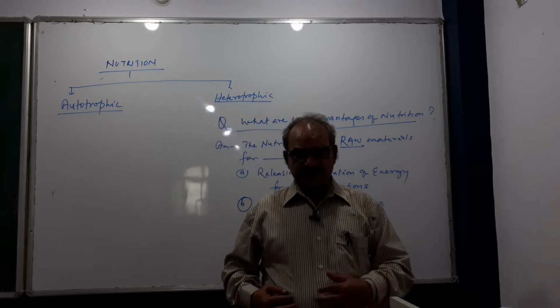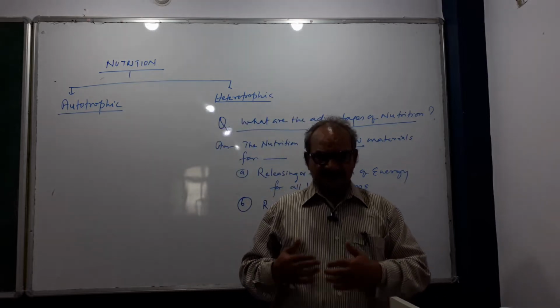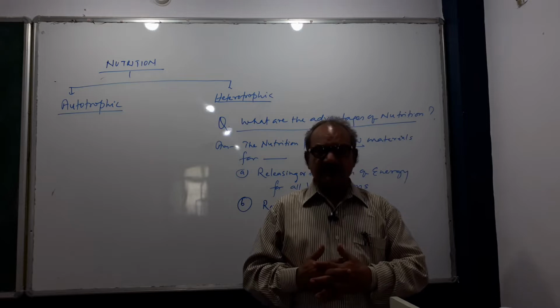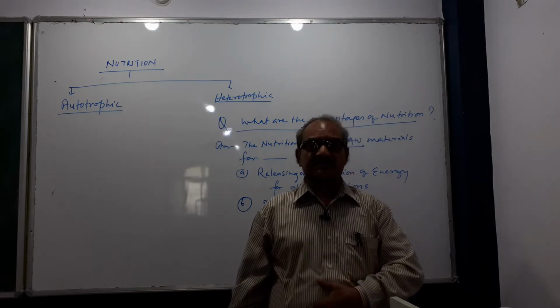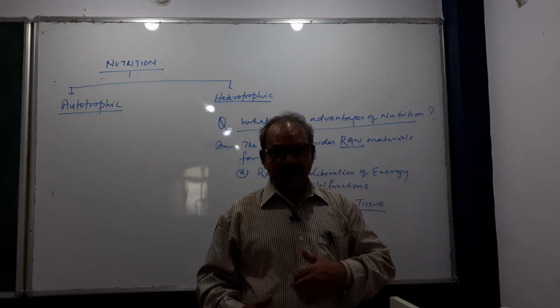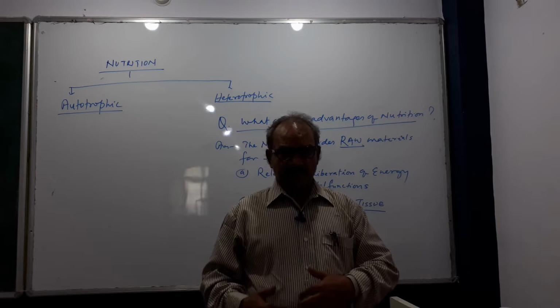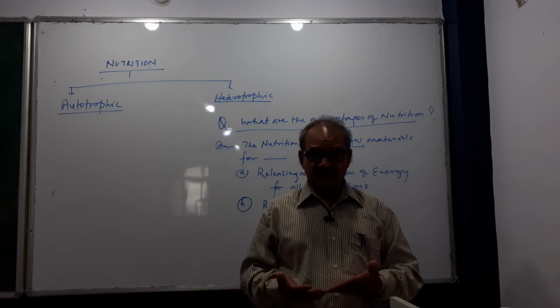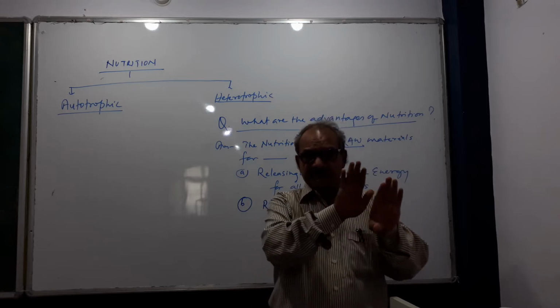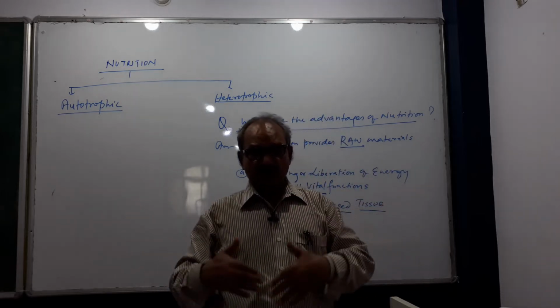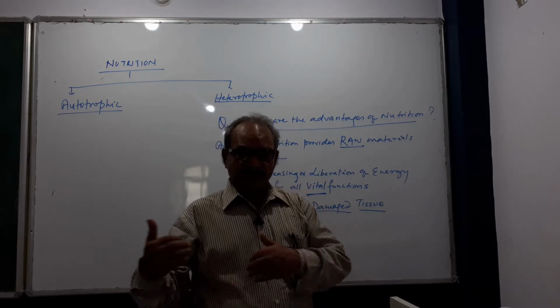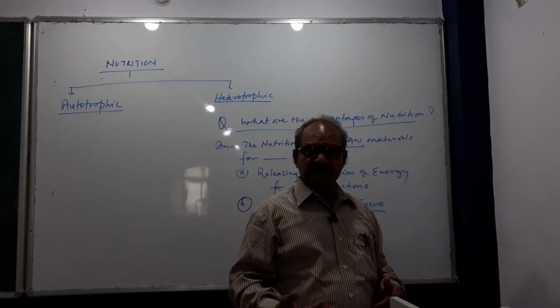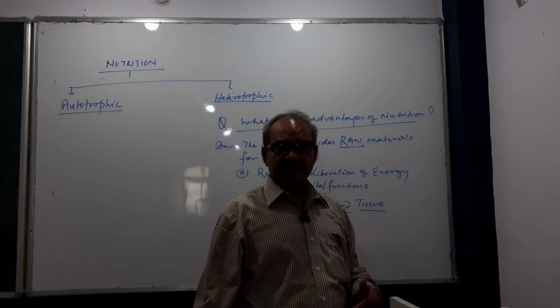After a few days, that cut becomes joined together and continuous. There is no gap for the entry of pathogens from outside.